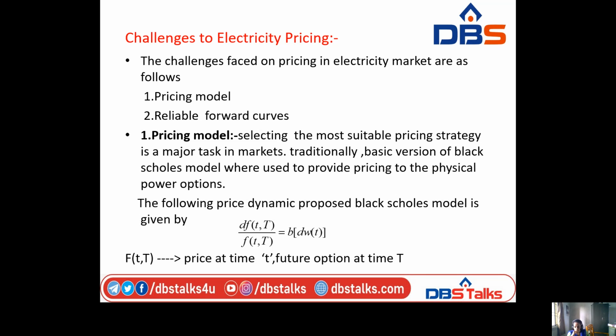Actually, the Black-Scholes method denotes that d f(t, T) by f(t, T) equal to d into tau omega t, where small t represents price time and capital T represents future option time. So challenges will be faced on the pricing in the electricity market. The next model we have to see is the reliable forward curves.